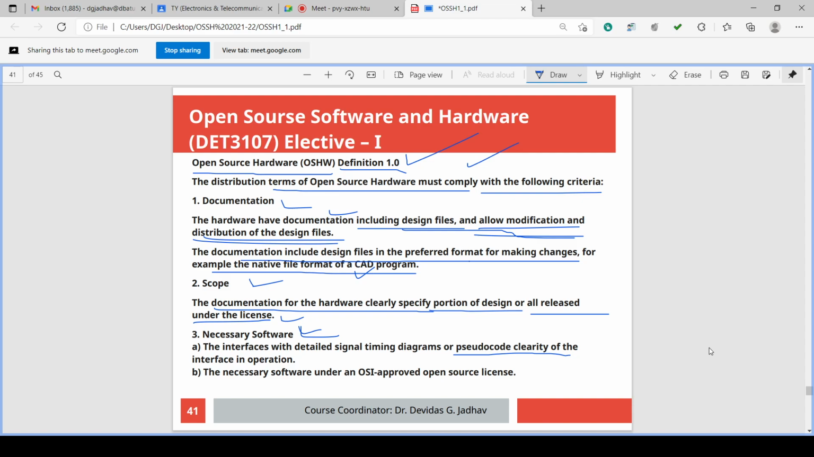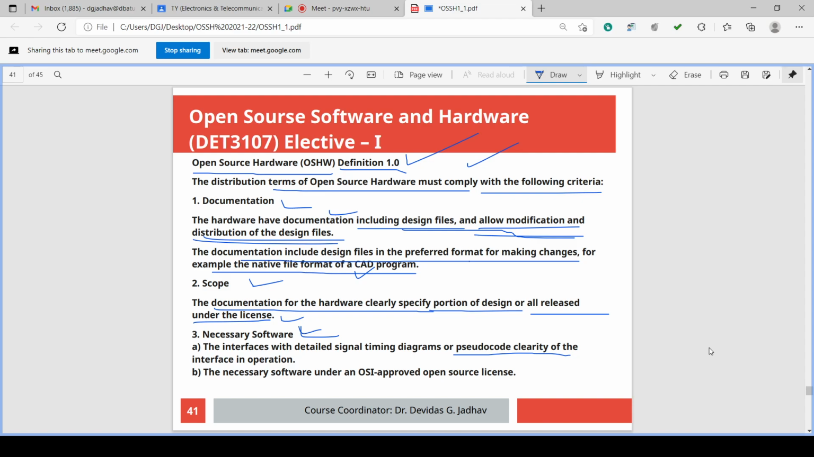And the second thing complied is scope. That means whatever the documentation provided is there, it should be clearly mentioned that this part is open source, this part is not open source. Scope of the design, scope of the documentation. So scope must be documented correctly, clearly specified.